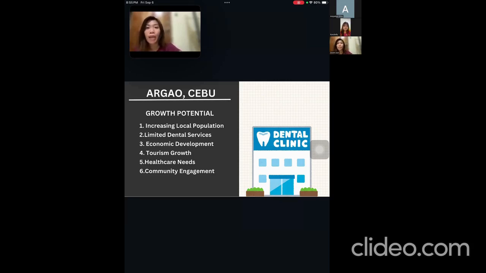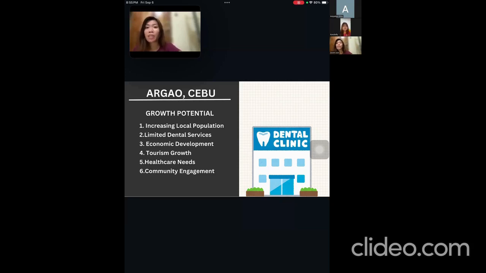Tourism growth. As tourism grows in Argao, there may be more opportunities to attract visitors who need dental services during their stay. Healthcare needs. Raising awareness about dental health and the availability of quality dental care can drive demand for regular checkups and preventive treatment.